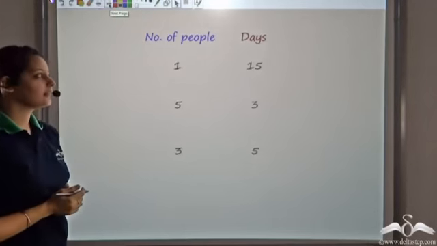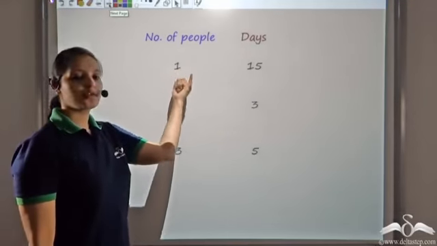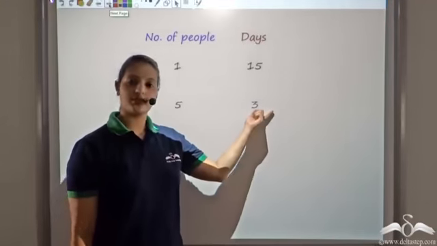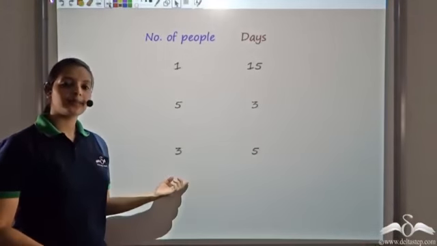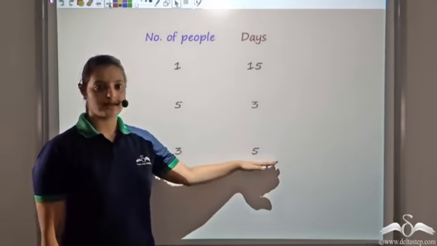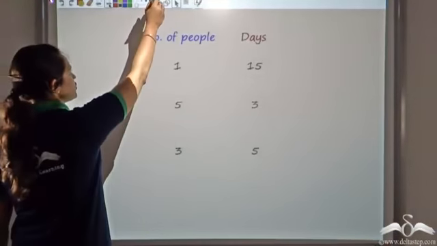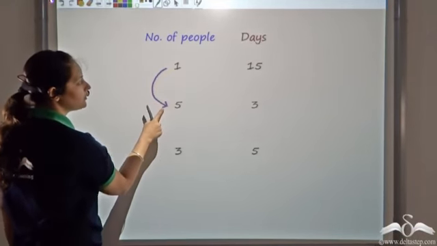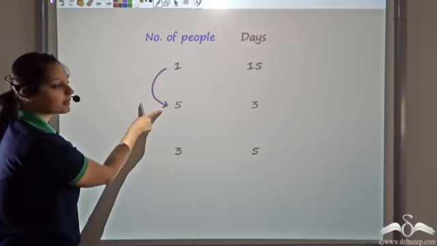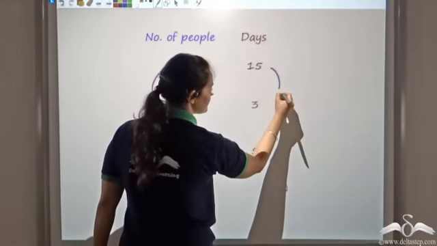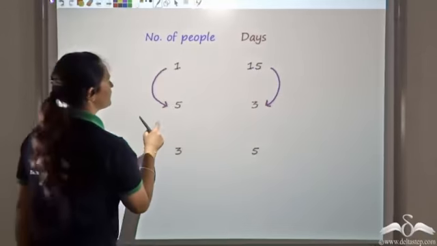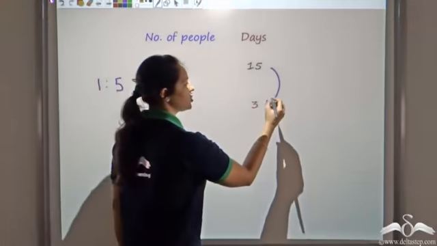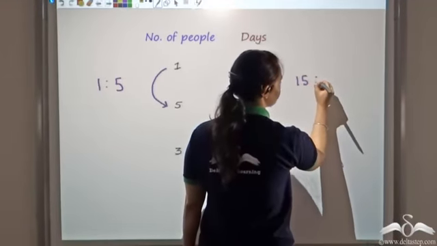So this is what we had seen: for one person, the food was sufficient for 15 days. For 5 people, that same food was sufficient for just 3 days. But when there are 3 people, that same food is sufficient for 5 days. Now let us observe the ratio. Here we're finding the ratio of increase in the number of people, but the number of days is actually decreasing. So here the ratio is 1:5. And here the ratio is 15:3.